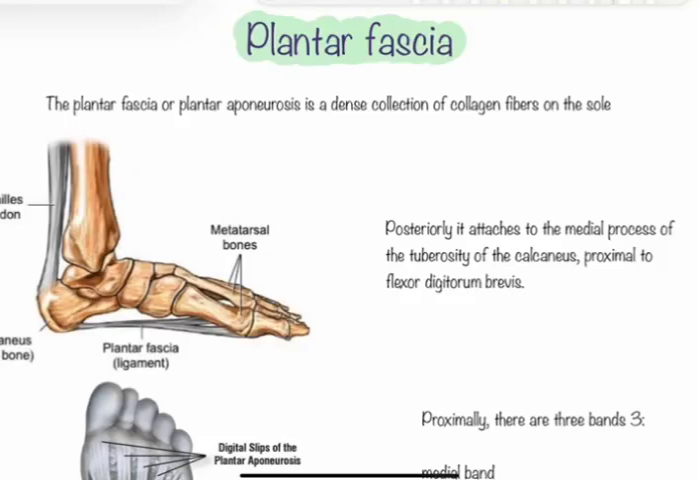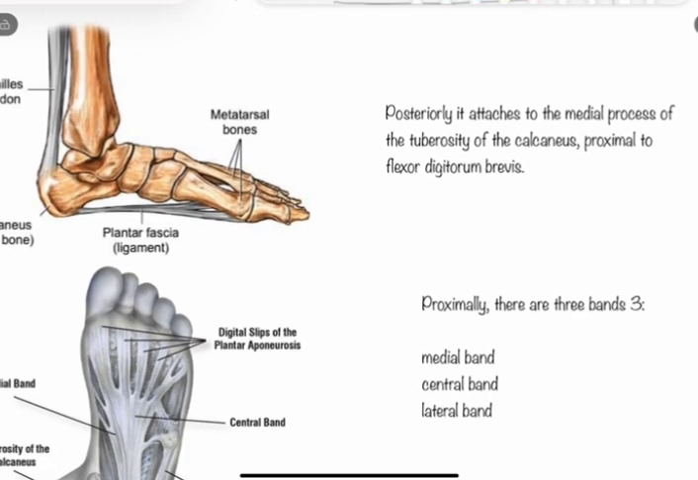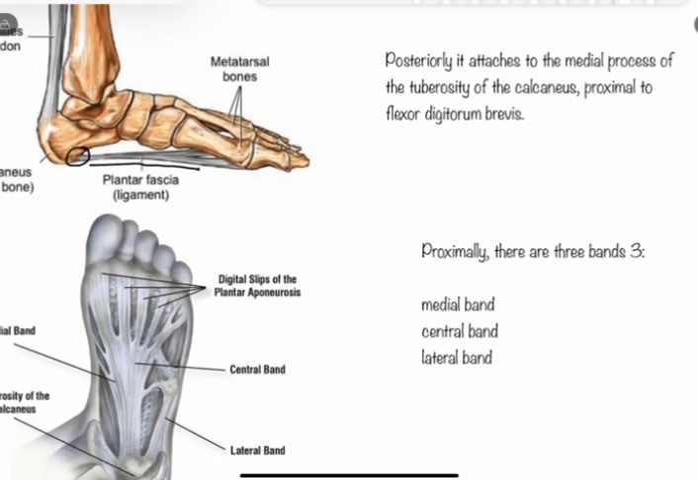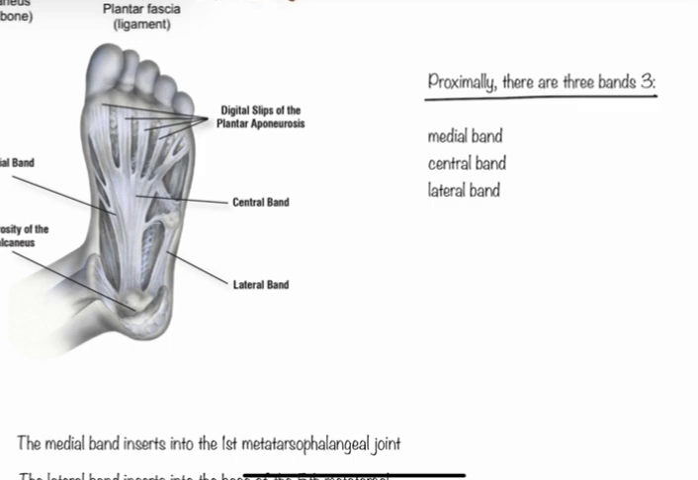Today we are going to discuss plantar fasciitis. Plantar fascia is also known as plantar aponeurosis. It is a dense collection of collagen fibers present on the sole of the foot. Posteriorly it is attached to the calcaneum at the medial process of the calcaneal tuberosity. There are three bands of plantar fascia.